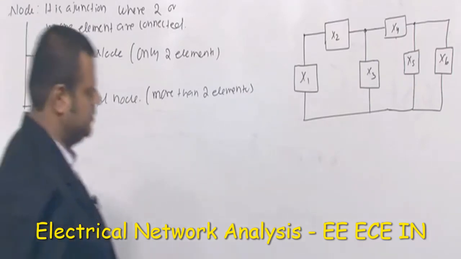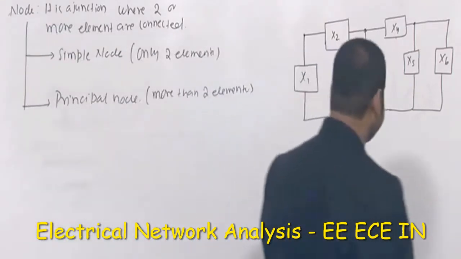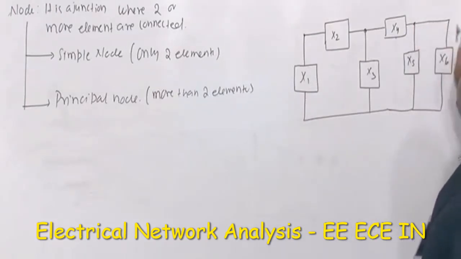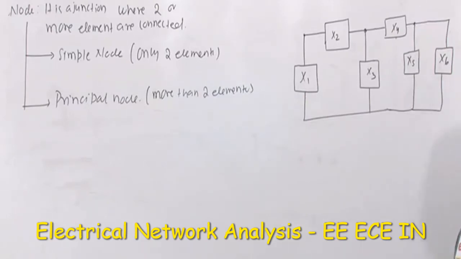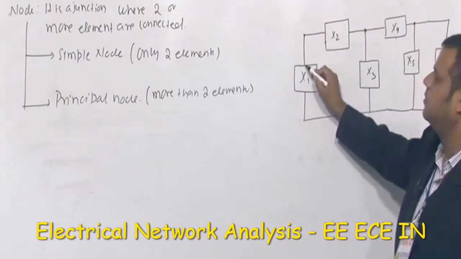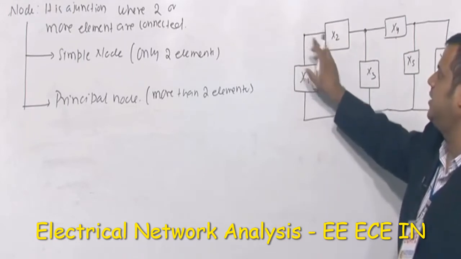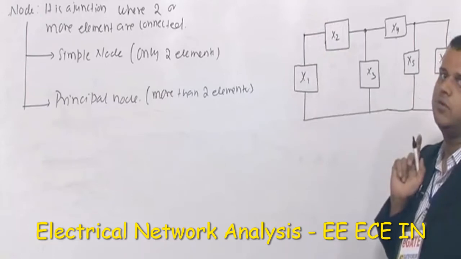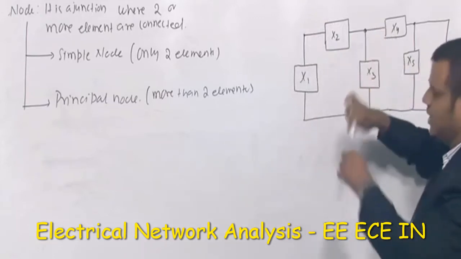One point here, you should be a bit careful that if there are no elements connected between 2 points, that entire path has to be considered as a single node only. What I mean to say, see, between this particular point to this particular point, there are no other elements here, right? So this entire wire has to be considered a single node only, because I can either compress this or I can expand this.